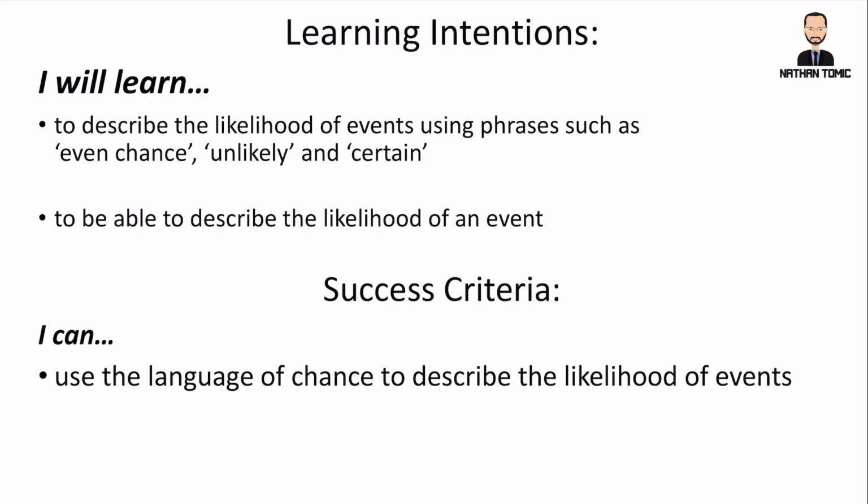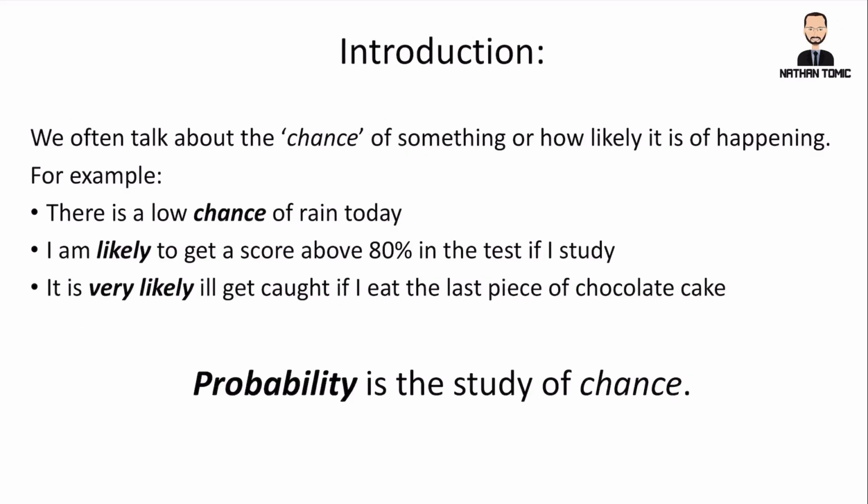likelihood of events. So we often talk about the chance of something happening or how likely it is to happen. For example, statements like, there is a low chance of rain today, I'm likely to get a score above 80% in the test if I study, and it is very likely I'll get caught if I eat the last piece of chocolate cake. So the idea of probability is the study of chance.